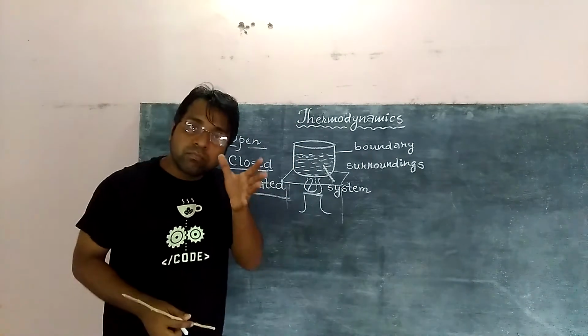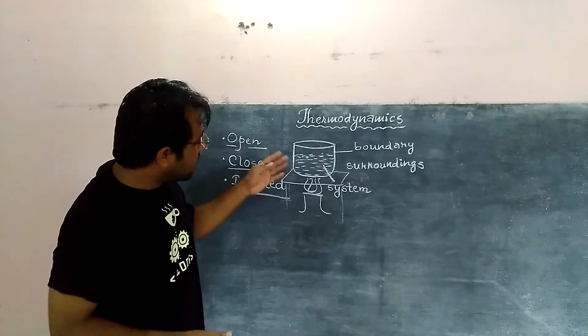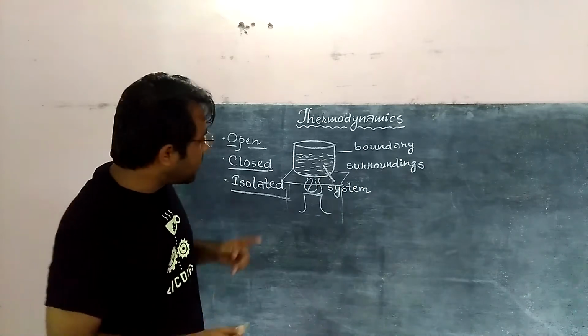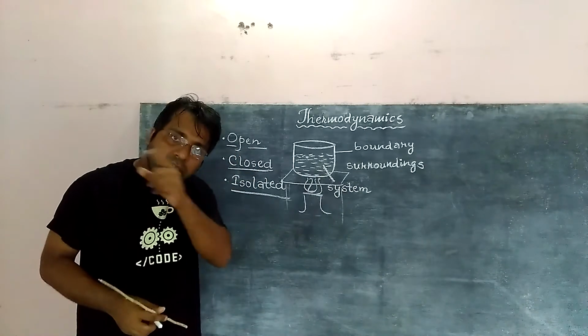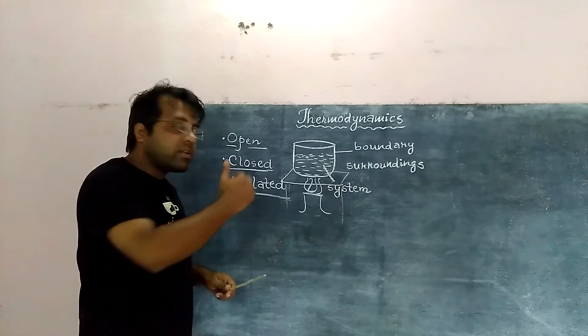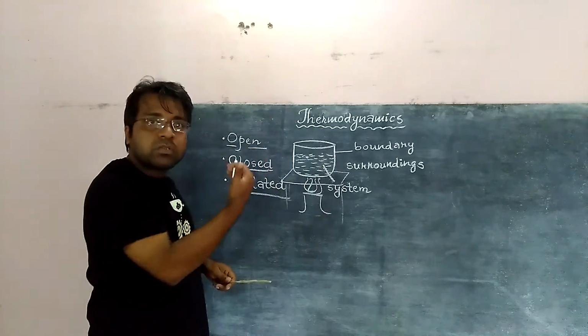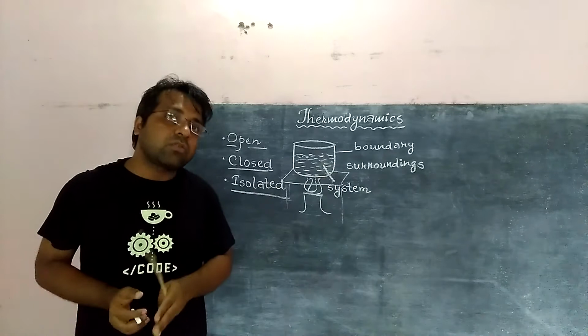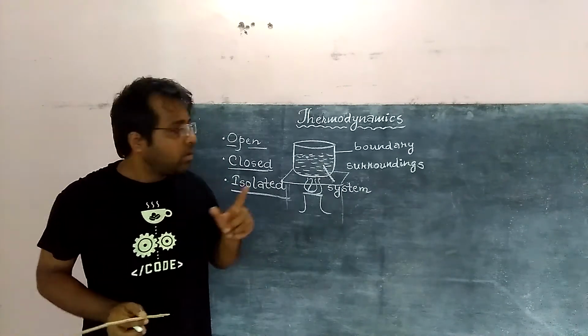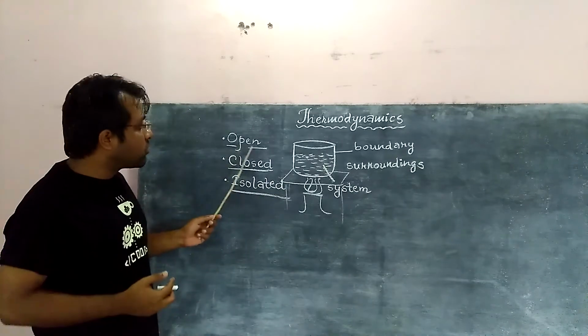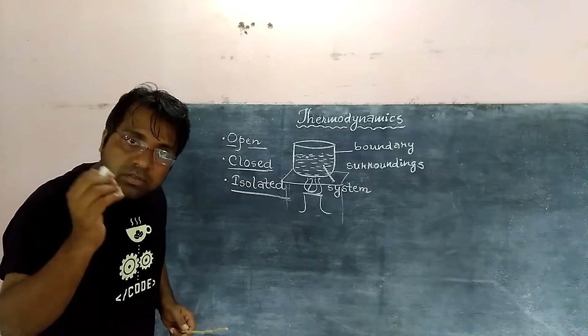Why does the change in volume take place? Due to the application of heat from the surrounding. So we can say there is an exchange of energy and matter. Matter is exchanged because the liquid is flowing out to the surrounding. So there is an exchange of energy and matter between the system and the surrounding. Such a system is called an open system.